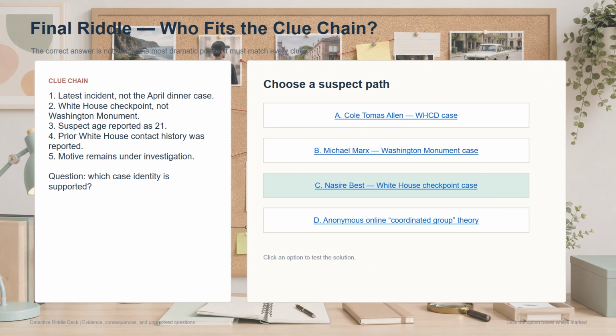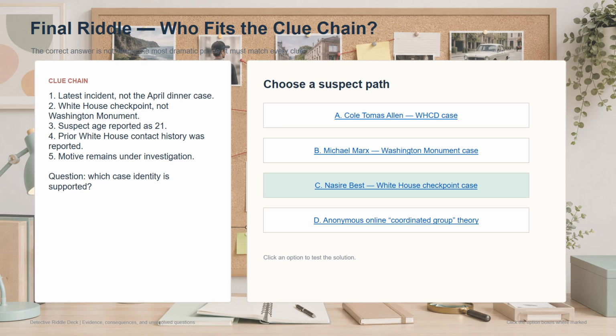This is the final riddle. The correct answer is not the most dramatic profile. It is the profile that matches every clue. The audience should test the full chain. The latest incident is not the April dinner case. The location is a White House checkpoint, not the Washington Monument. The suspect age was reported as 21. Prior White House contact history was reported. The motive remains under investigation.